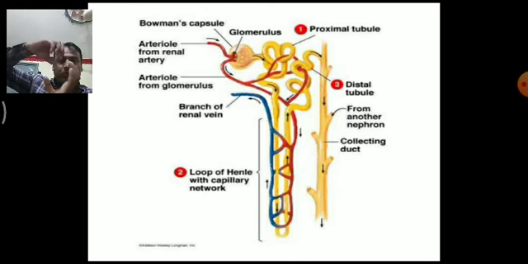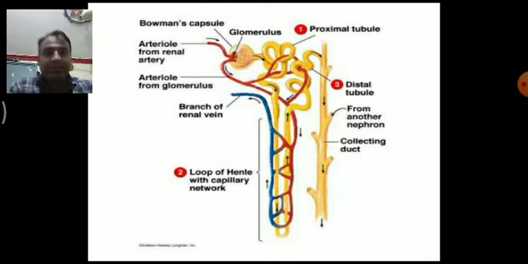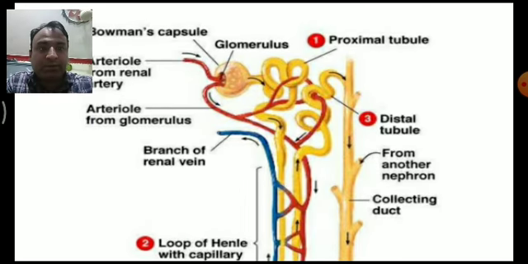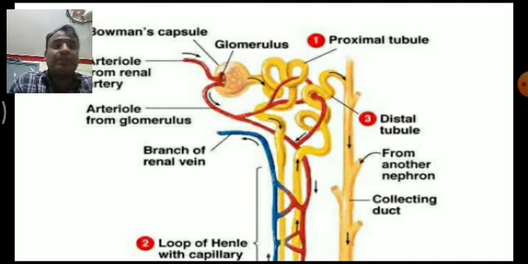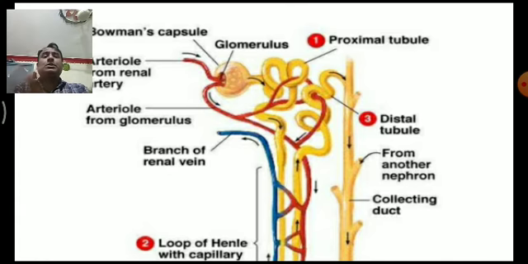This is a glomerulus and this is a Bowman capsule. This part is known as the Bowman capsule, and then the PCT, proximal convoluted tubule, then the loop of Henle, then the DCT, distal convoluted tubule, and then the collecting duct. Throughout the length of the nephron, filtration or reabsorption takes place. The membrane of the nephron is selectively permeable for some limited ions or water.